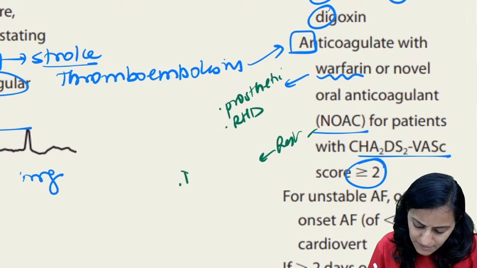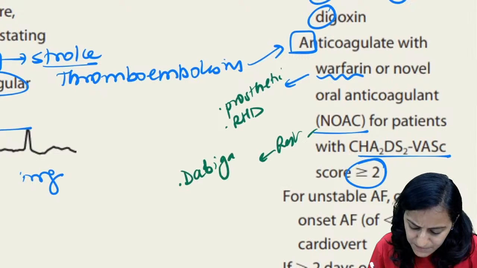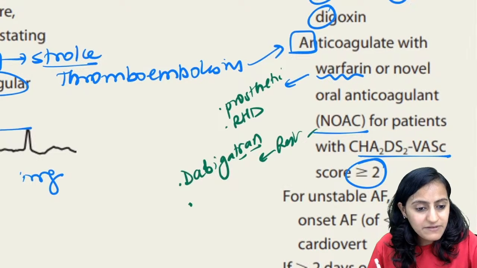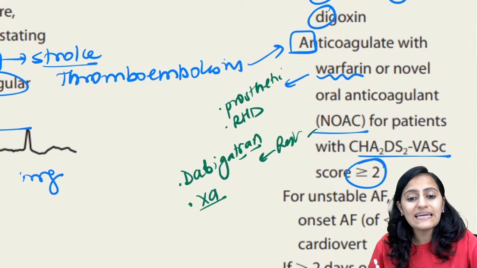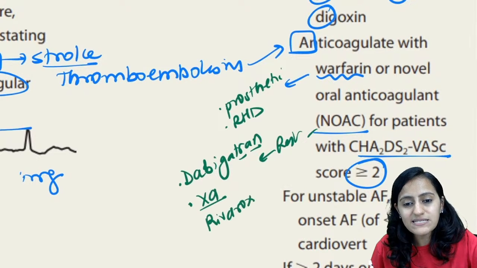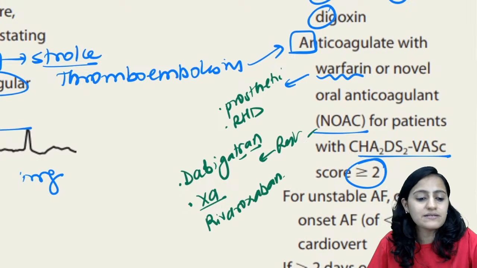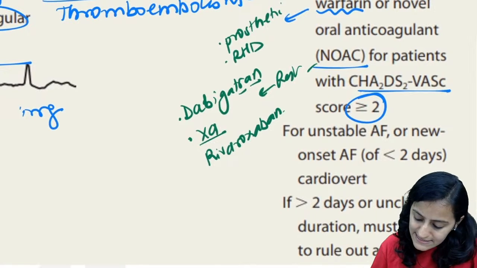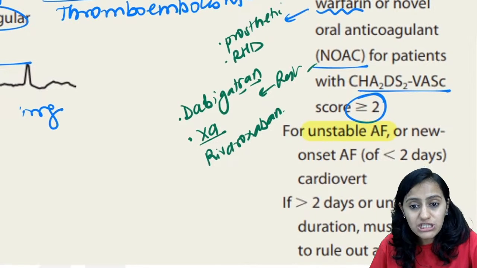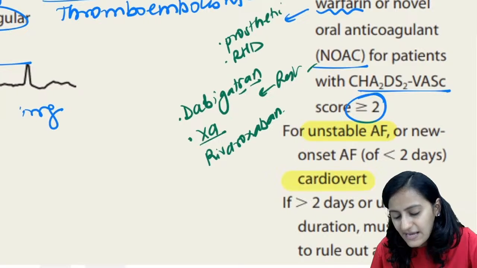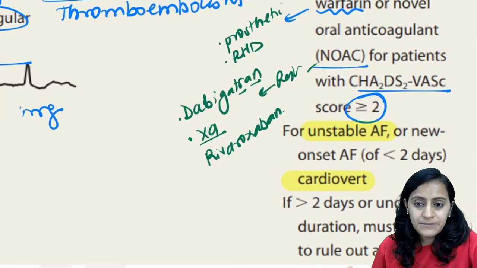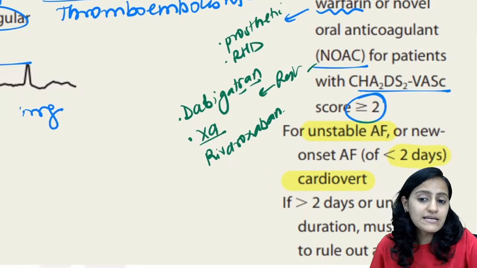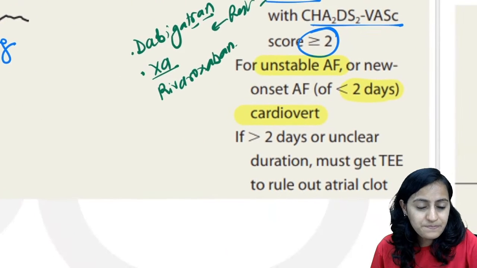The NOACs are basically dabigatran, which is a direct thrombin inhibitor, and we have the factor 10A inhibitors like rivaroxaban. If it is unstable atrial fibrillation, obviously whenever it's unstable, you will do cardioversion. So if it is an acute atrial fibrillation that is less than 2 days or unstable, you do cardioversion.